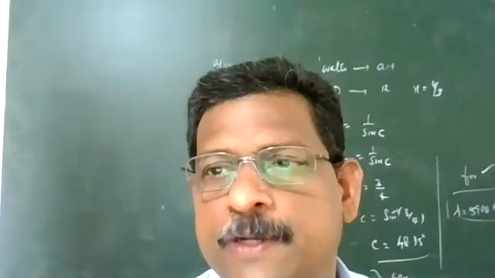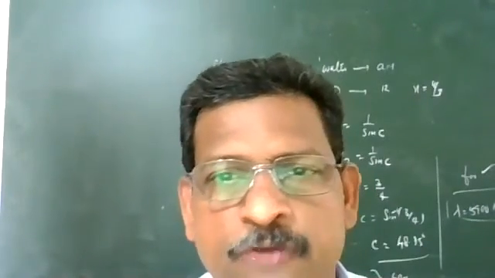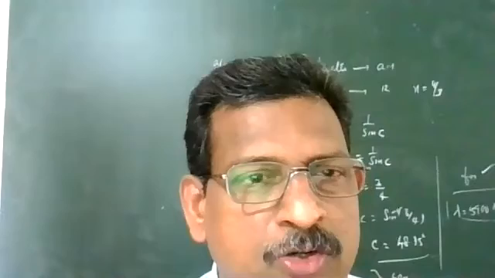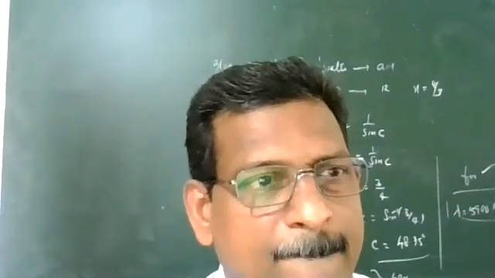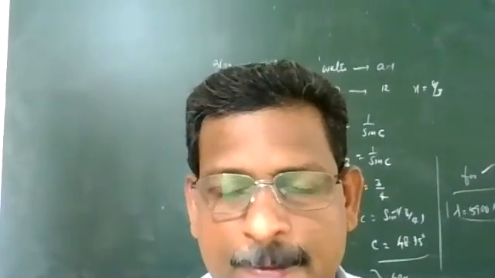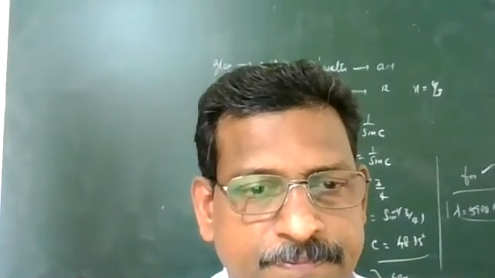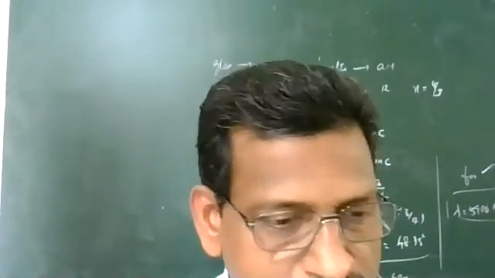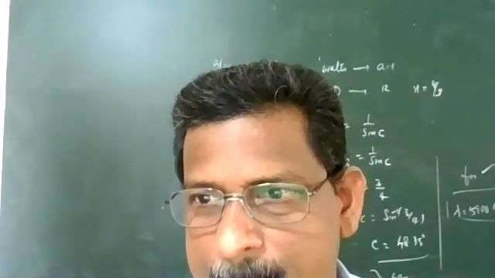Anshuman Singh, can you hear me? Yes, sir. If a light ray is going from water to glass, how can you calculate the critical angle? Sir, refractive index of water with respect to air and glass with respect to air.